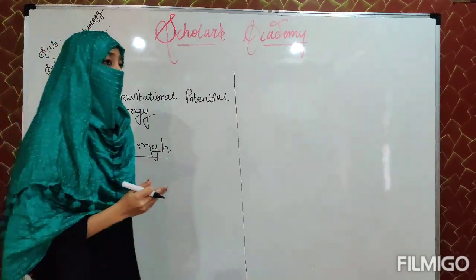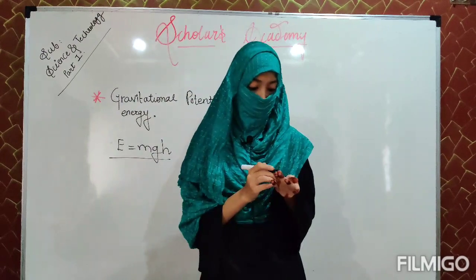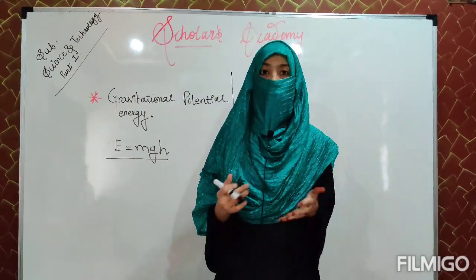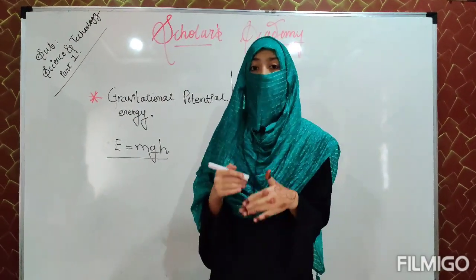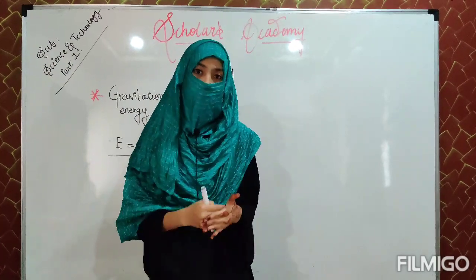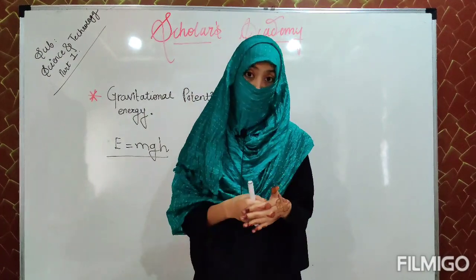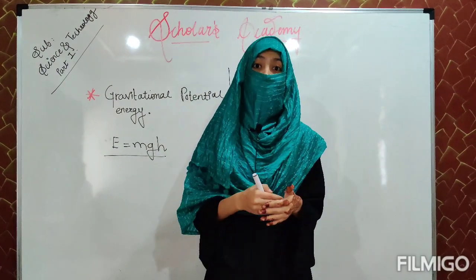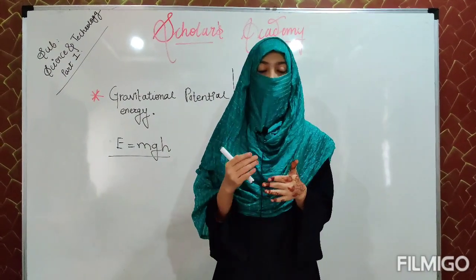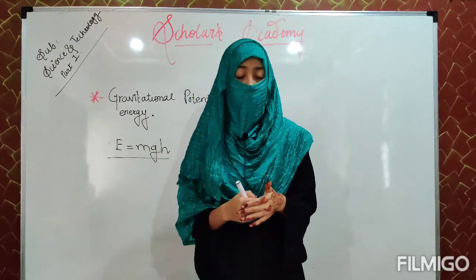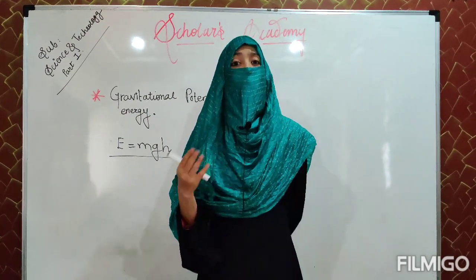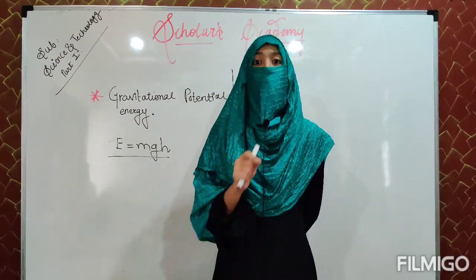But if you consider a height of the object which is very large or at indefinite height, in such a case the small g decreases. It becomes almost zero. Whenever it decreases, the gravitational energy also decreases, and at infinite height, the gravitational energy becomes zero.